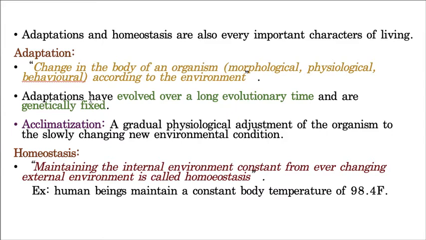Hope you know what is genetically fixed. Ability of an organism to transfer that character from one generation to another generation, that is called genetically fixed. But for this character to get genetically fixed, it needs to go through a long evolutionary process. Whereas here I brought one small word that is called acclimatization. Acclimatization means ability of an organism to gradually adjust towards the changing environmental condition. That means slowly how an organism is adjusting towards the changes that are taking place in the external atmosphere, that is called acclimatization. Now, let us take homeostasis.